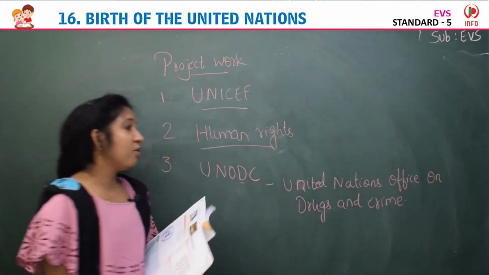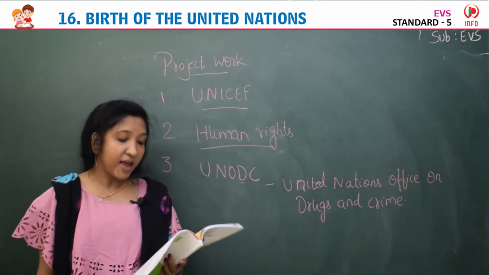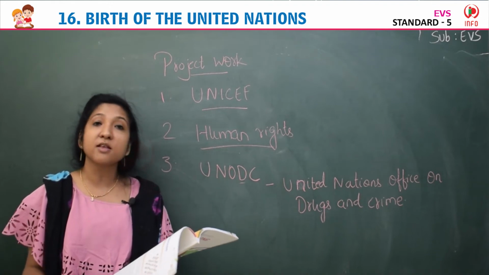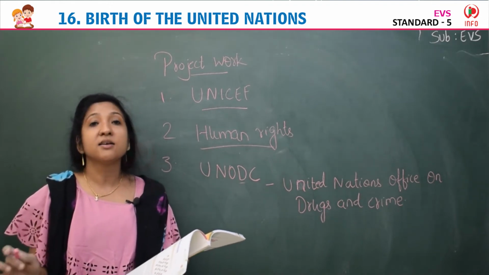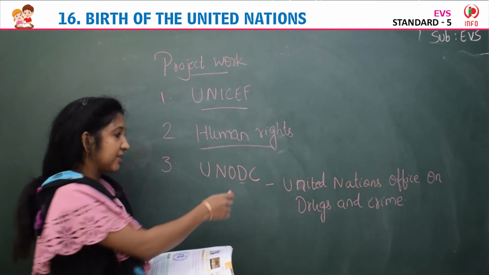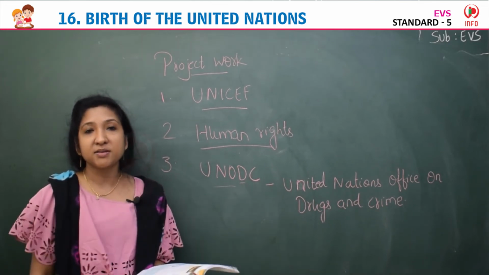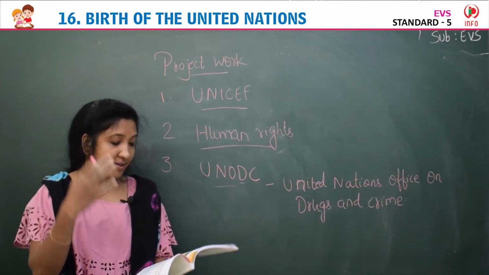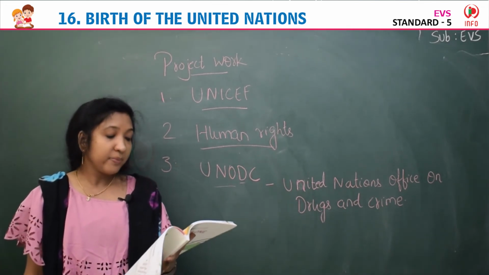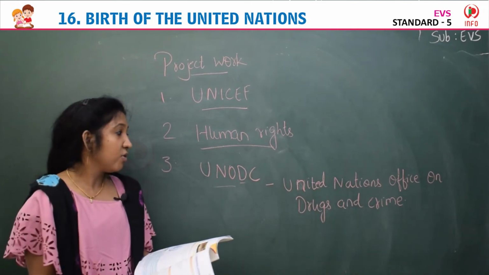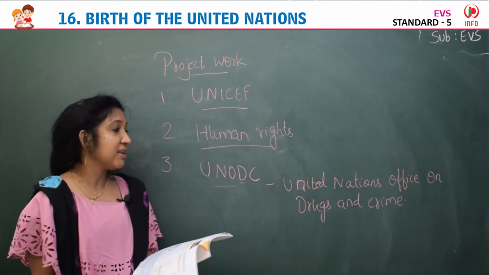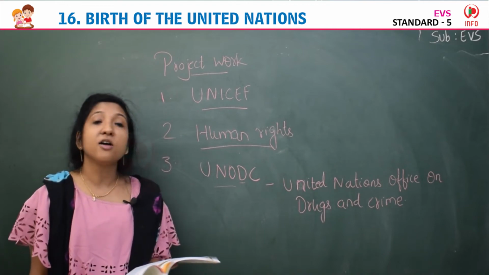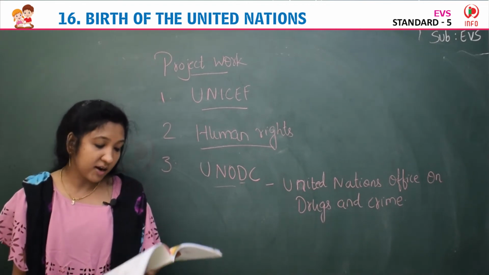So UNODC represents United Nations Office on Drugs and Crime. That symbol represents that in the warm-up exercise and here also in the project work. That symbol indicates UNODC, United Nations Office on Drugs and Crime.